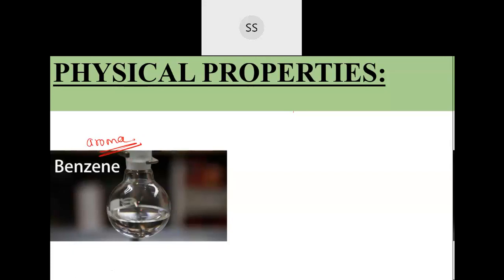The first physical property I've told just now is they are colorless and they are non-polar in nature. They are not having any polarity because you know the carbon and carbon bond is there. So they are non-polar in nature.